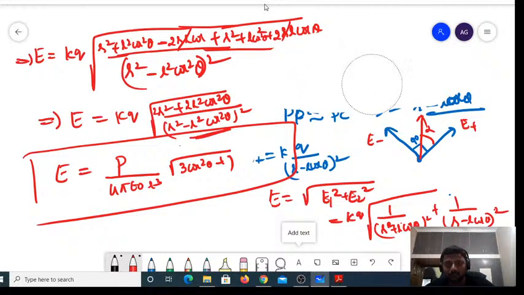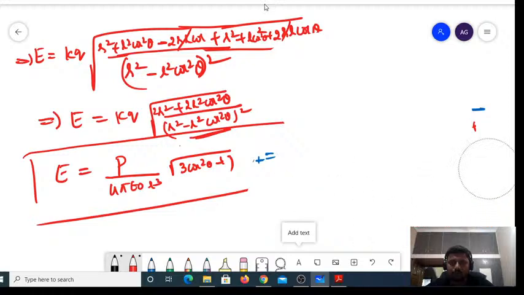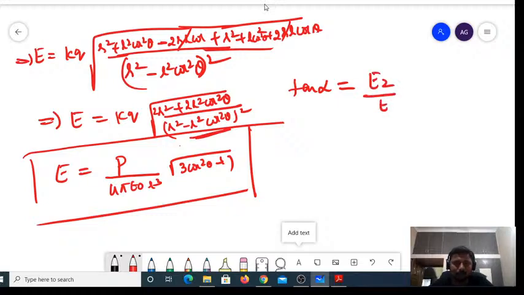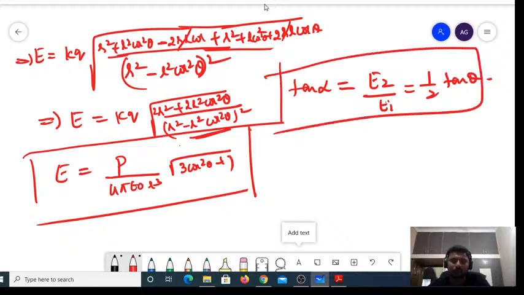Right? Now, the equation to find tan alpha, you are supposed to use this one, right? Equation to find tan alpha, that is the direction of the resultant. Tan alpha would be equal to E2 divided by E1, right? If you substitute and simplify, it would be half tan theta, right? So tan alpha is equal to half tan theta. E is equal to P divided by 4 pi epsilon R cube into square root of 3 cos square theta plus 1. This is the equation I am going to use now.